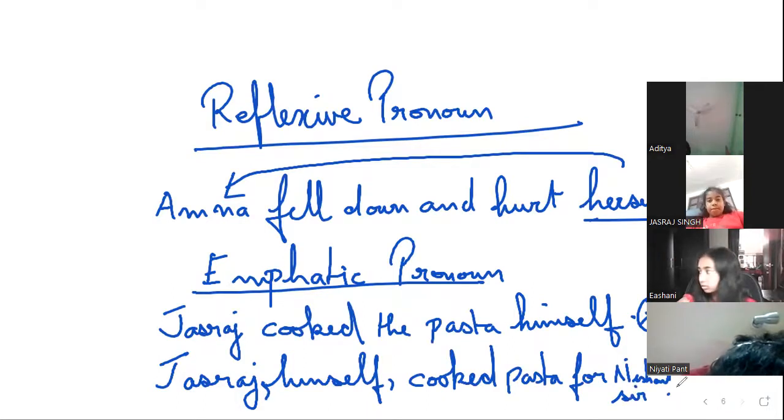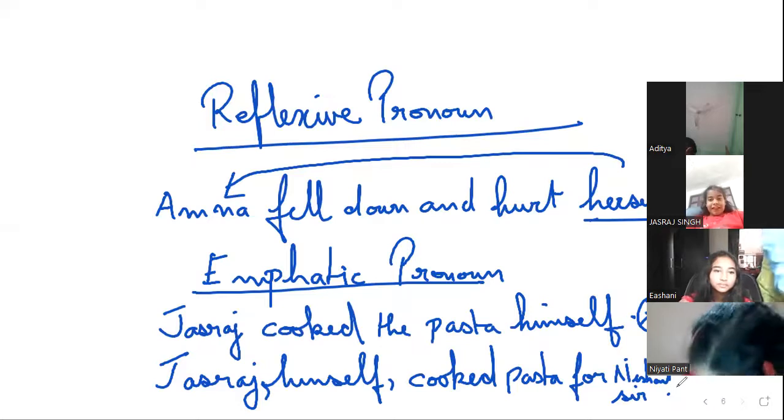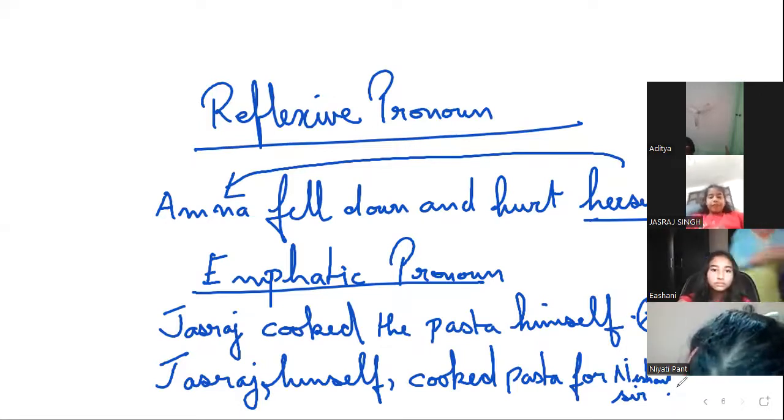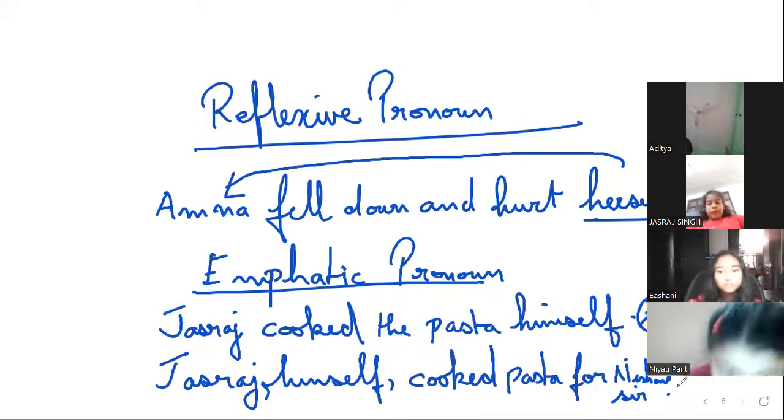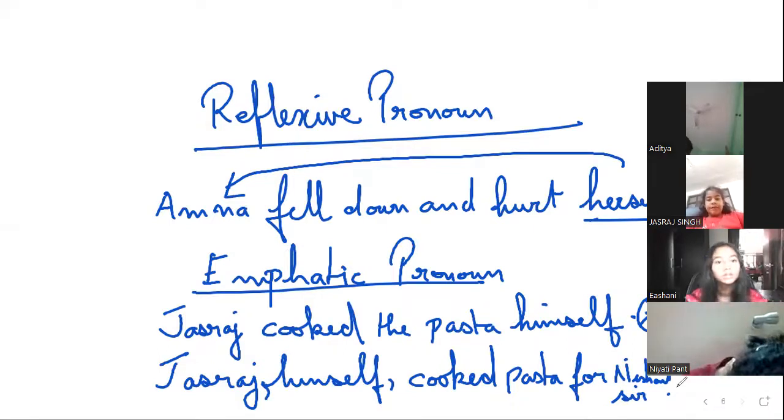Okay. So Jasraj did not take any help from his mummy. He did not go to Chicken Jali and ask for pasta. Instead, he said, I will cook the pasta myself. Right? So Jasraj himself cooked the pasta for Nishant sir. So himself is laying emphasis on the action. मैंने किसी की मदद नहीं ली और अपने आप ये काम किया. Right? So I require some kind of a recognition.